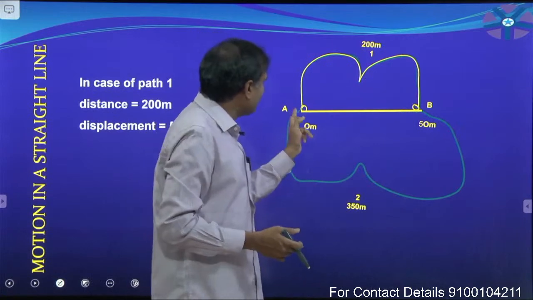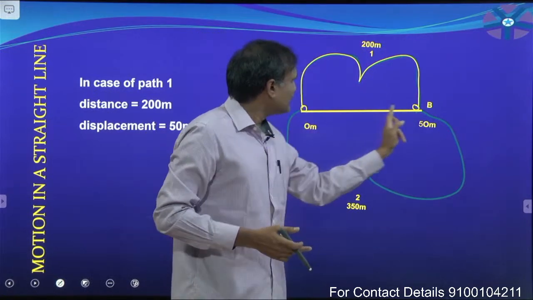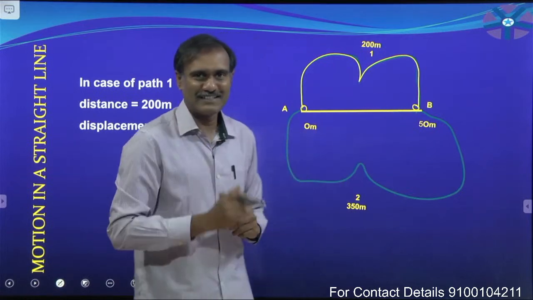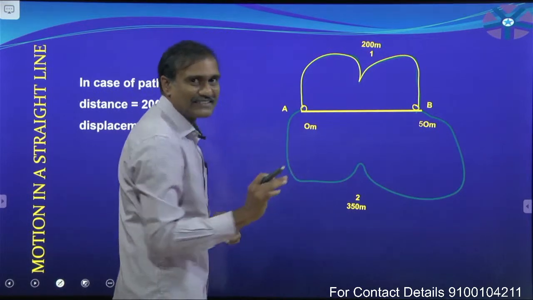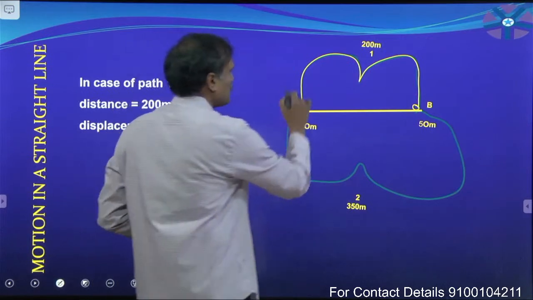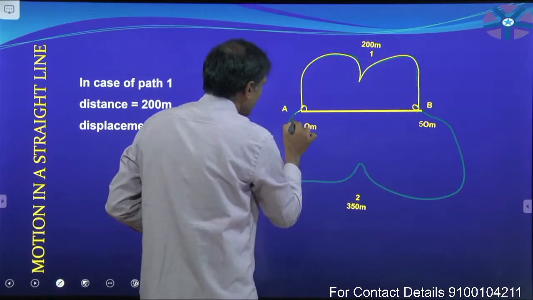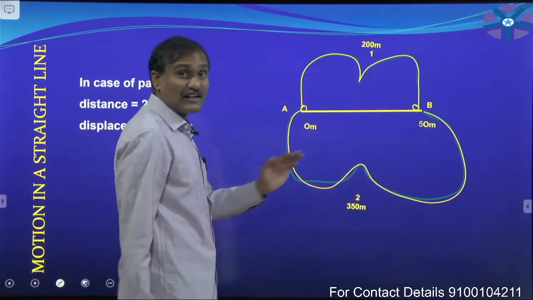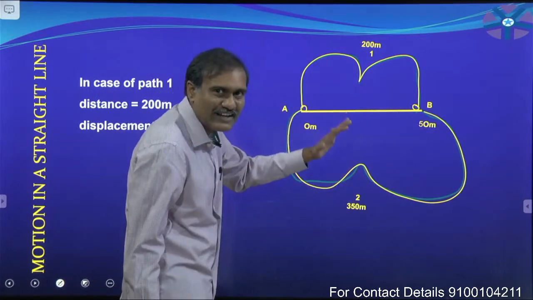That means there is no road along this direction. Remember that. There are two paths, that is, two roads. One road is constructed in this manner, another road is constructed like this.